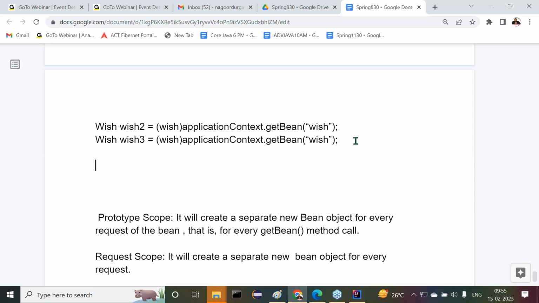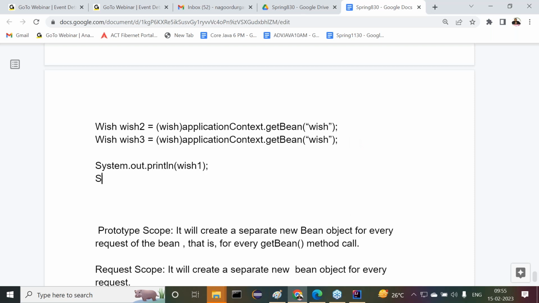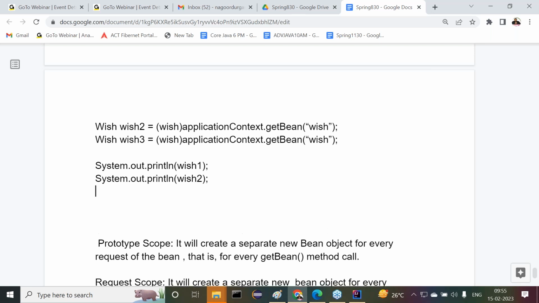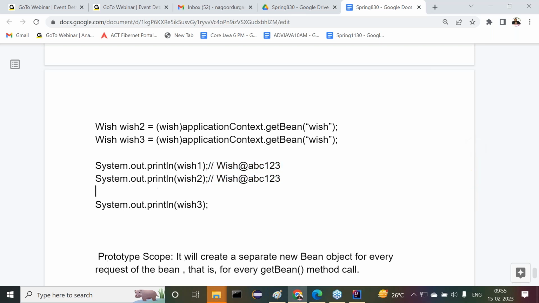Now, for example, if we display these values: System.out.println of wish one, System.out.println of wish two, System.out.println of wish three. Now the same value, ABC 1 2 3, that means wish at the rate ABC 1 2 3. In a singleton scope, we get the same value.